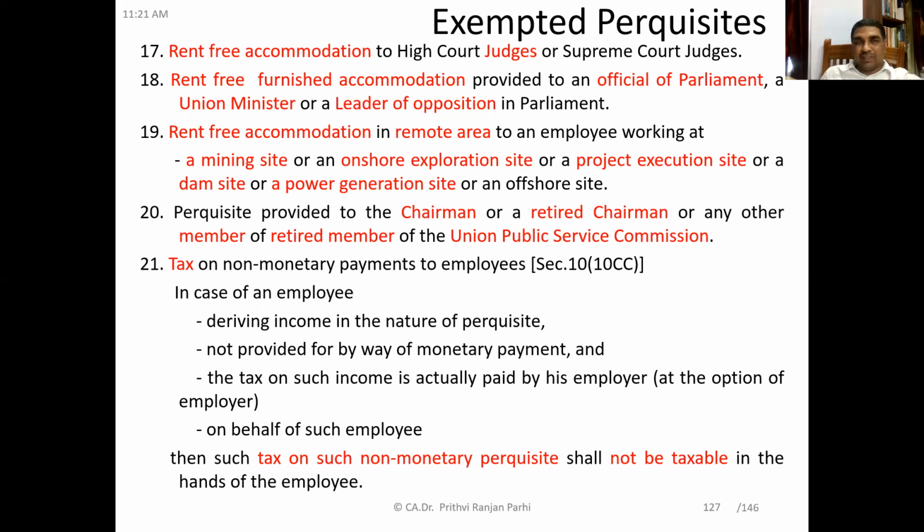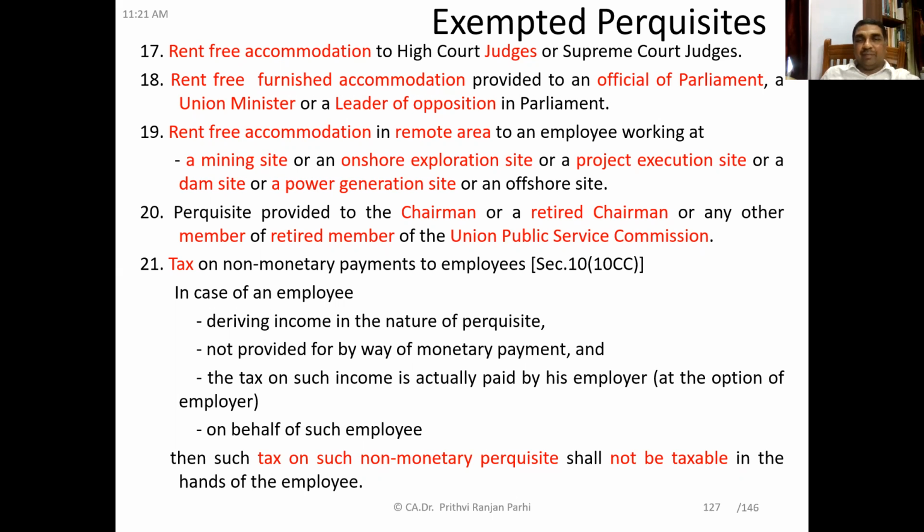Okay, in these places, employees working in this area, whether he's working in the mining site, onshore exploration site, or project execution site, dam site, power generation site, and rent-free accommodation is provided to the employee in a remote area, then that is exempt. Then perquisites provided to chairman, a retired chairman, or any other member, a retired member of union's public service commission are exempt.